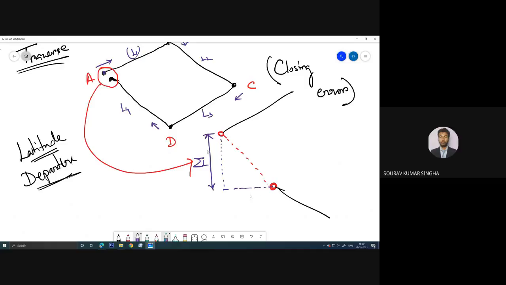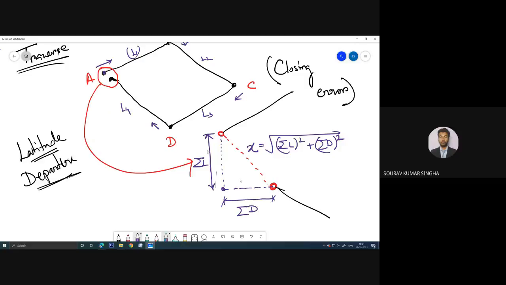Hello? Yes sir. This is called latitude. Understand carefully, this particular height, meaning the error, maybe it is x. So the vertical height between these two points is the latitude, and this horizontal distance is called the departure. So what will be the value of x? X is basically the root of L square plus, perpendicular square plus base square is equal to hypotenuse square, that is the thing, latitude or departure.